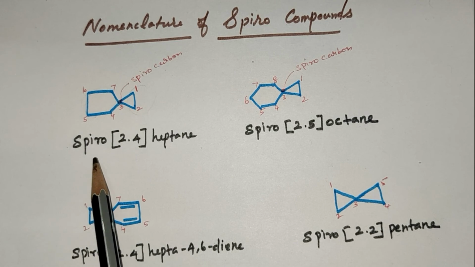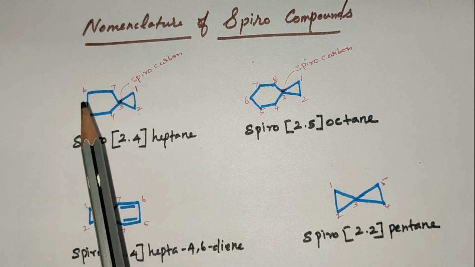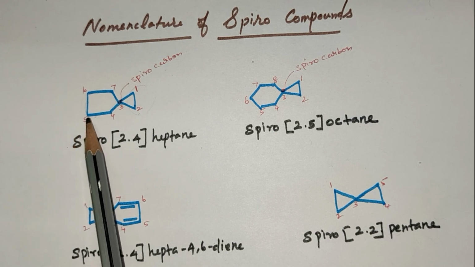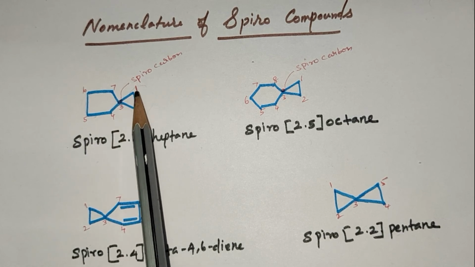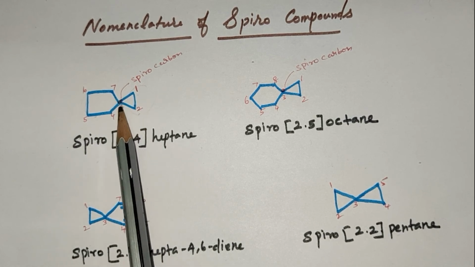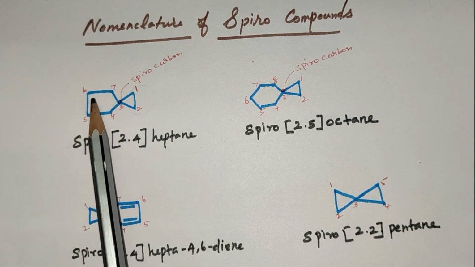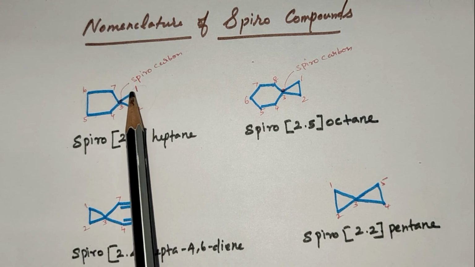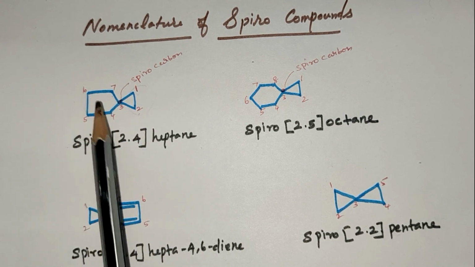First the name spiro. The smallest ring is numbered first and then continuing to the larger ring. So the smallest ring is 1, 2, then 3, 4, 5, 6, 7. Parent hydrocarbon is 7. In the lowest ring the number of carbons is 2. In the highest ring the number of carbons is 4. Heptane.